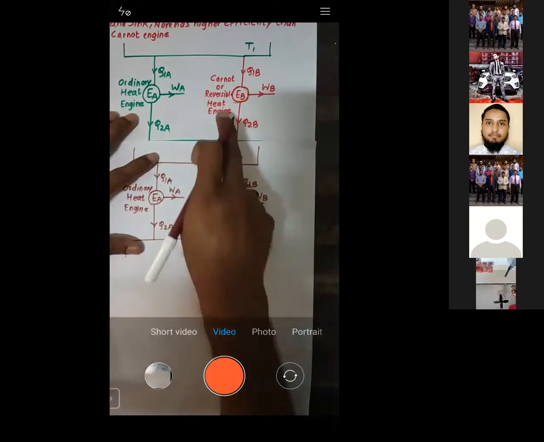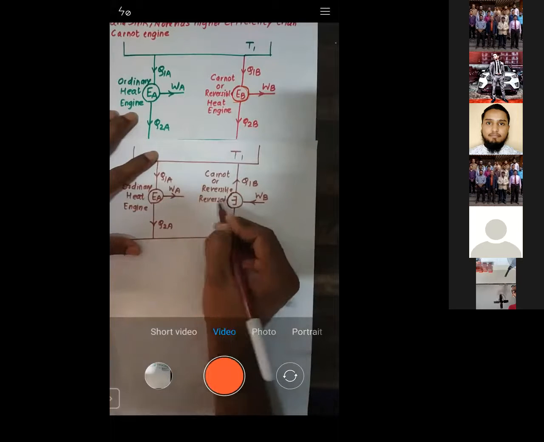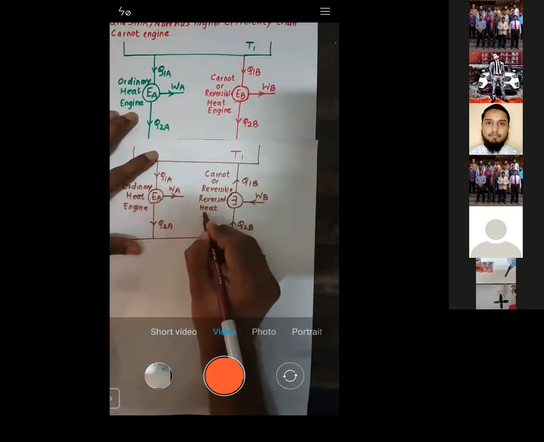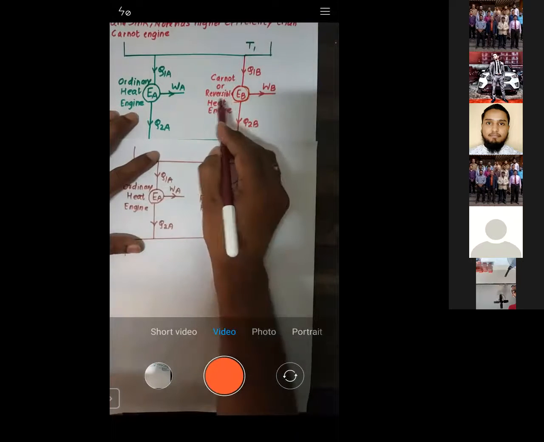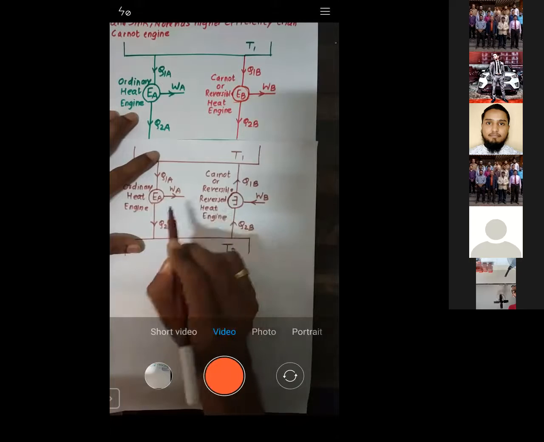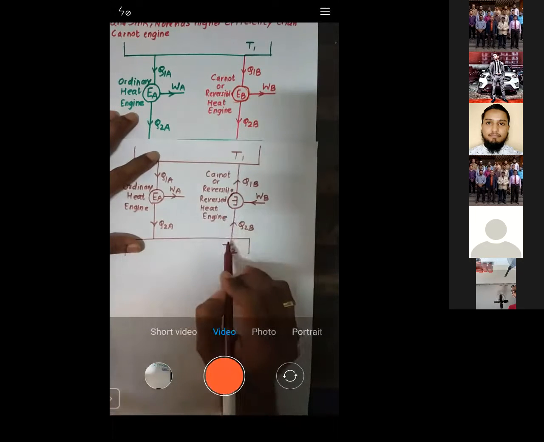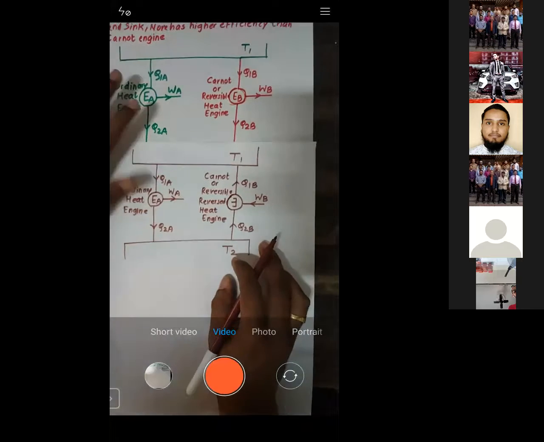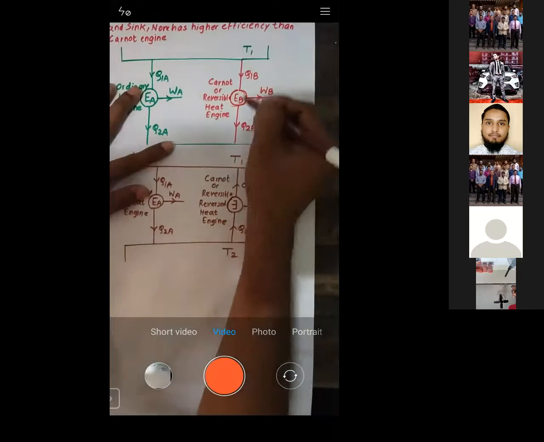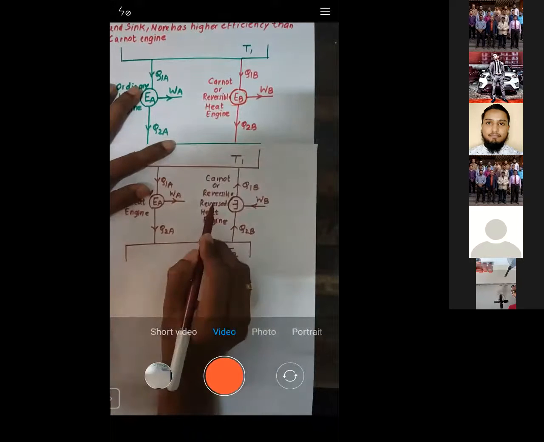Now see, this is not only a heat engine. Now it is a reversed heat engine. You can see I have just added one word here. After reversible, I have added one word, that is reversed. What does it indicate? The word indicates that heat will flow from low temperature to high temperature. Is that okay? Yes, sir. See, the direction of the arrow is changed. So that's why it is called a reversed heat engine. It's not only a heat engine, it is a reversed heat engine.